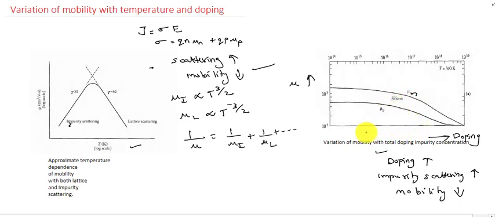So these are the variations of mobility with the temperature and doping. Next we will see an expression for minimum conductivity.